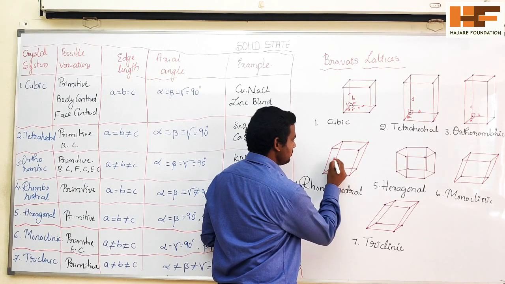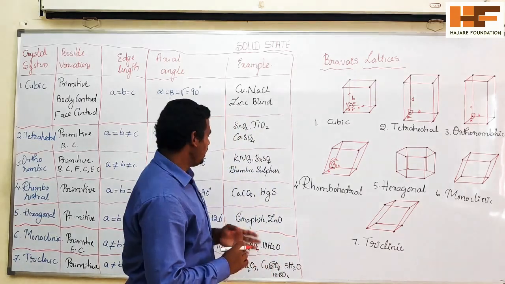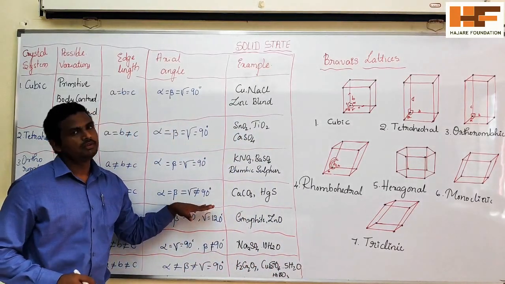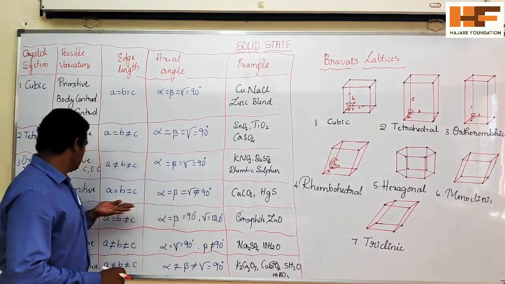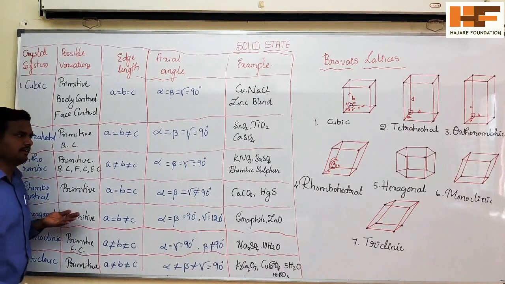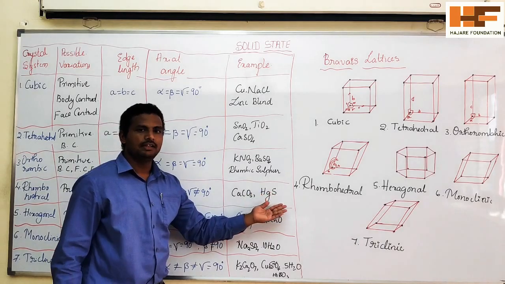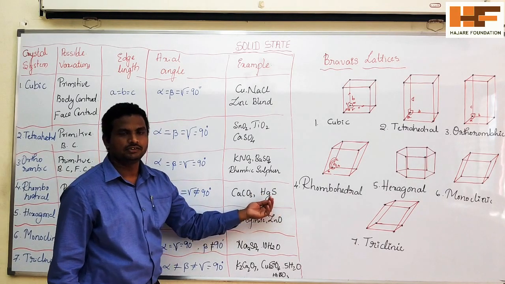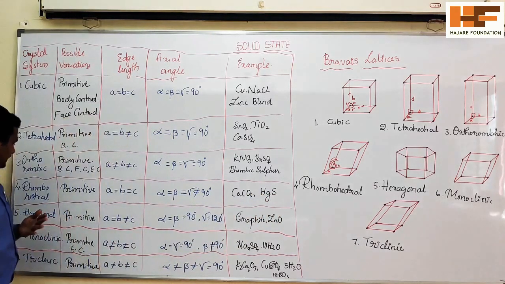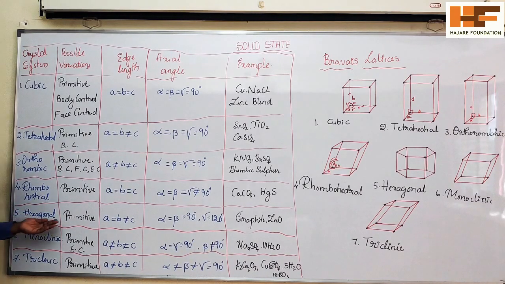This angle is not equal to this angle, and all angles are not equal to 90 degrees. So this is rhombohedral. Examples are CaCO3 and HgS, mercuric sulfide. Next come to the fifth one, hexagonal.